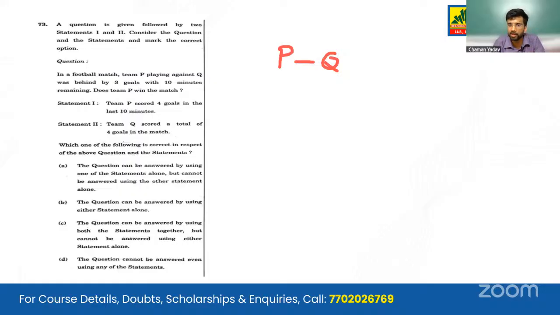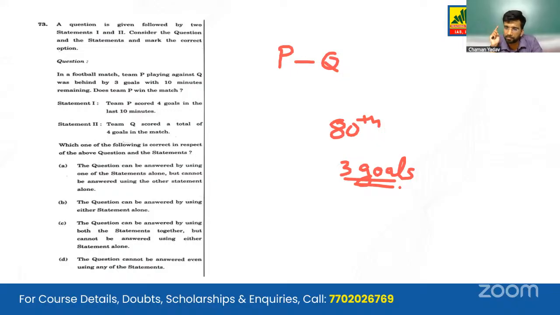Team P was behind 3 goals with 10 minutes remaining. So I think in the 80th minute, P was trailing with 3 goals. We do not know the exact score line. We don't have the exact scorecard, but P was trailing with 3 goals. Now, the statements are given. Team P scored 4 goals in the last 10 minutes.